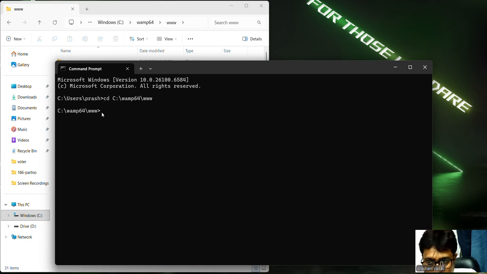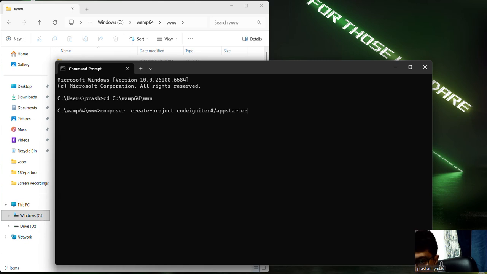Now we simply type the command: composer create-project codeigniter4/appstarter, followed by the name of the project, like my first app.